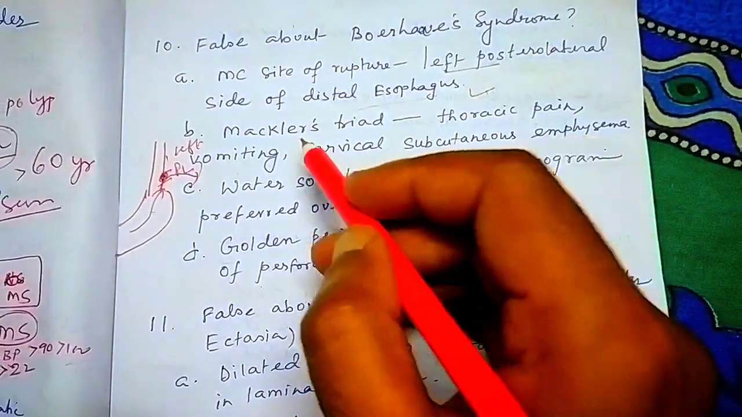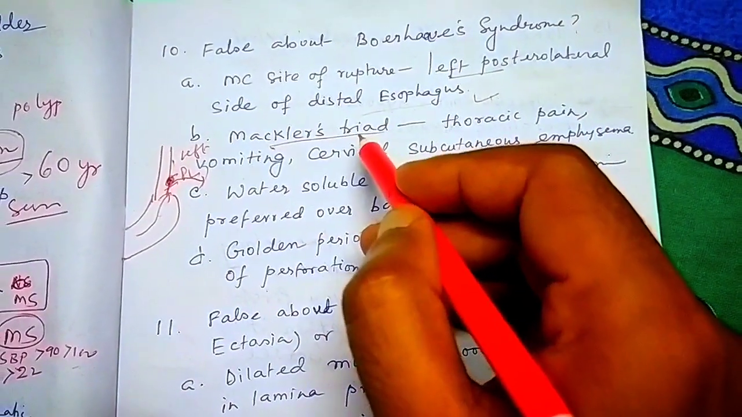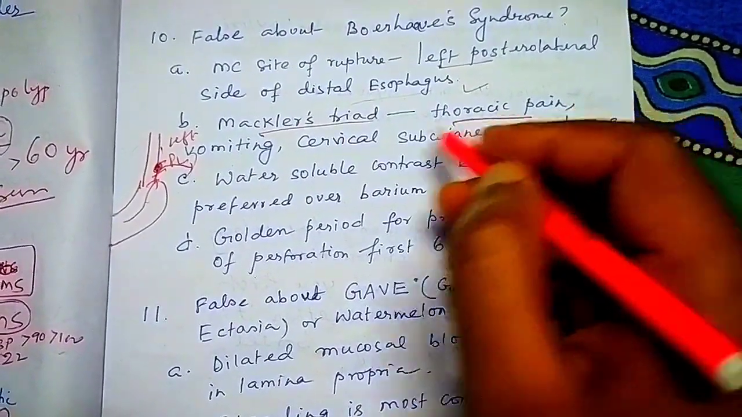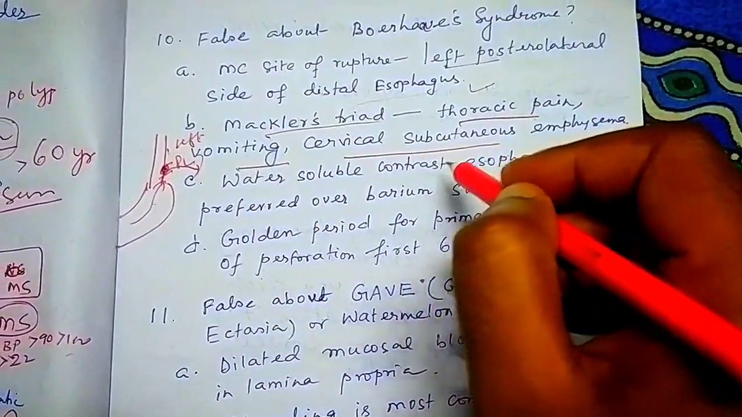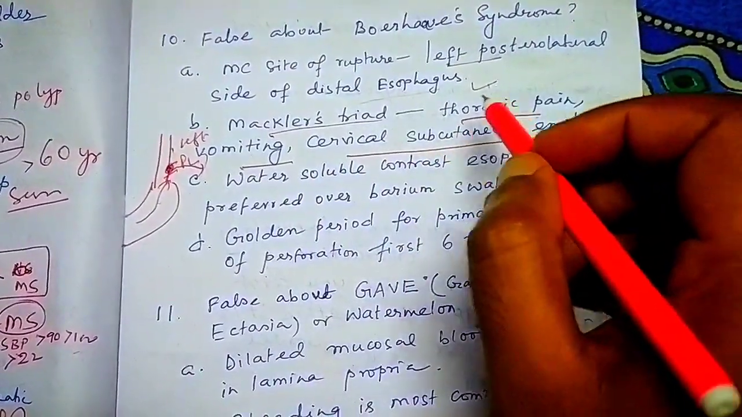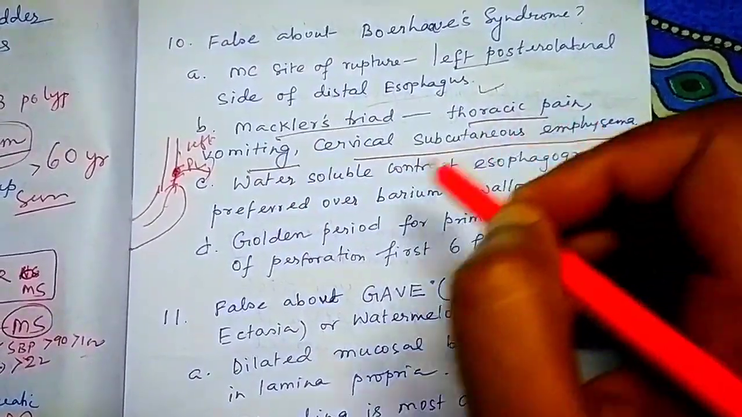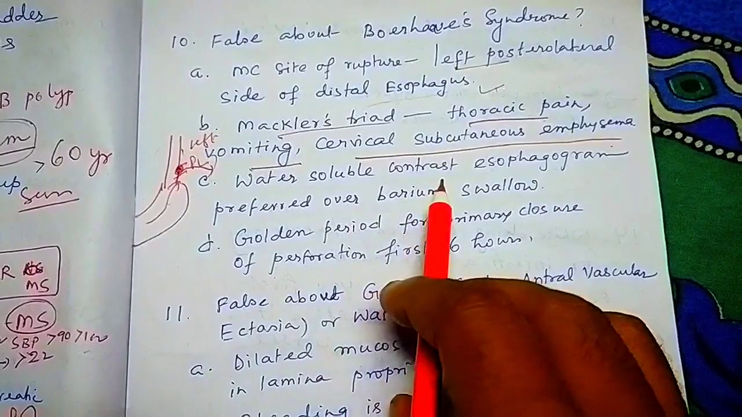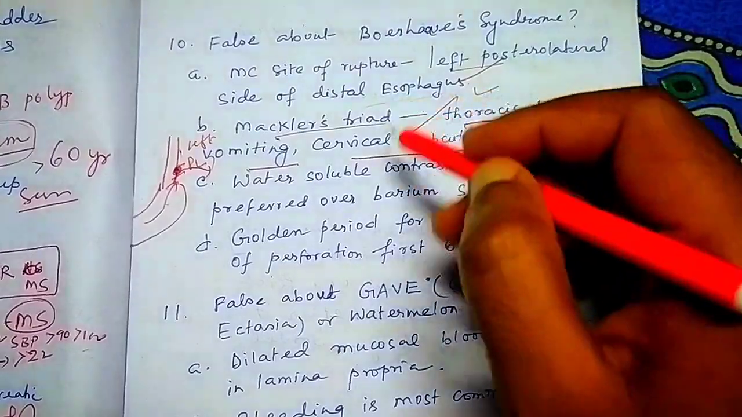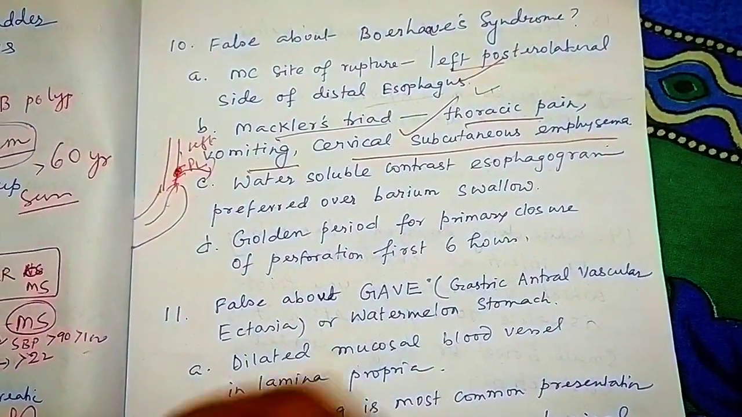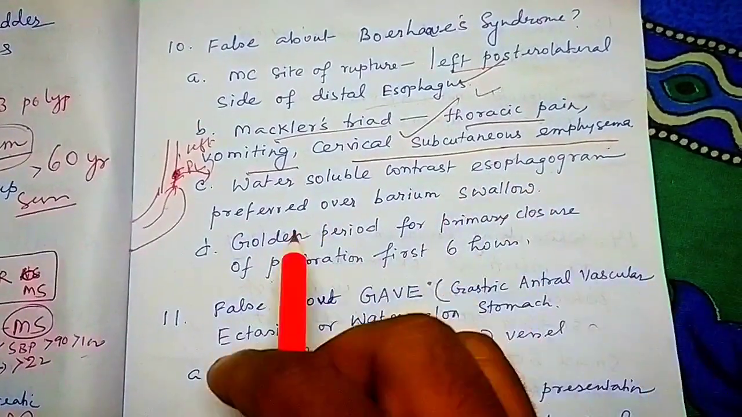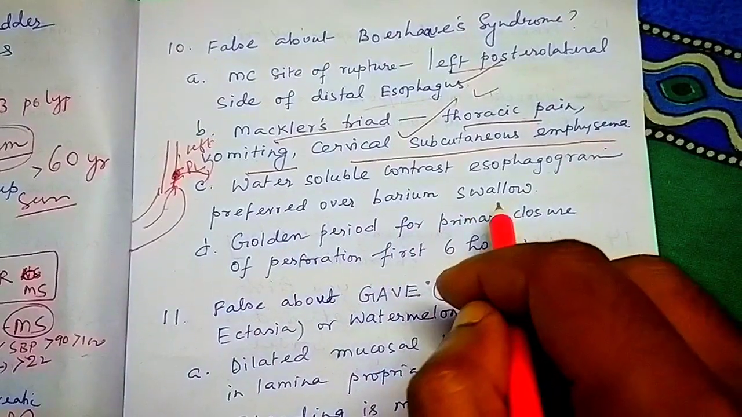Correct. Mackler's triad is found in Boerhaave syndrome. What does Mackler's triad mean? Thoracic pain, there will be chest pain, vomiting, and cervical subcutaneous emphysema. Emphysema will be found. So, three important things: chest pain, vomiting, and emphysema. This is also correct. Next option: water soluble contrast esophagogram is preferred over barium swallow.